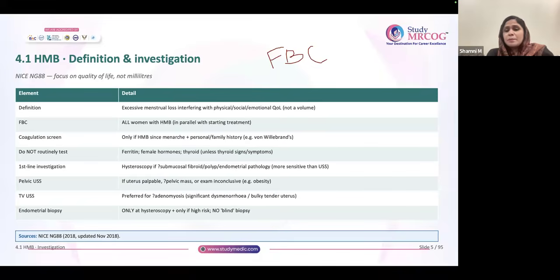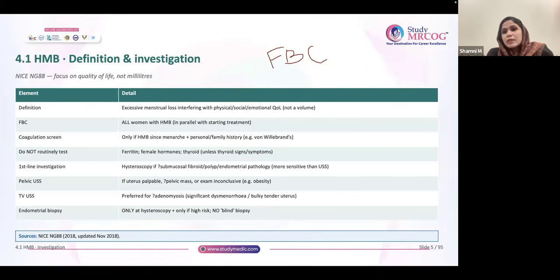Suppose the patient complains of some problems like persistent intermenstrual bleed, or any other problem, and her history is suggesting some problem with the cavity, then you have to do a hysteroscopy. That is a must. We will talk in detail regarding the proper indications of hysteroscopy and the biopsy also. But basically, if the symptoms or signs suggest there is some problem in the cavity, if you're doubtful, then you may go ahead and do hysteroscopy.